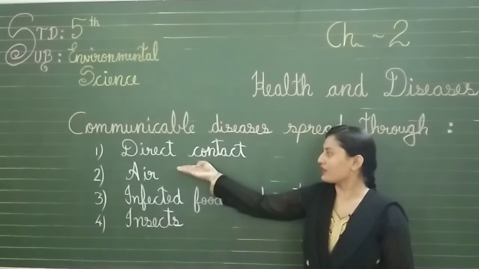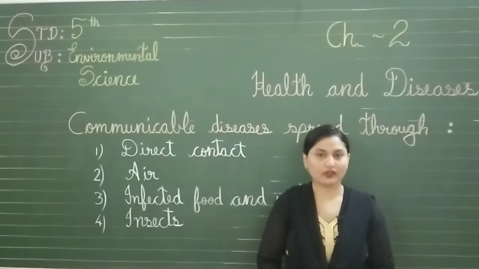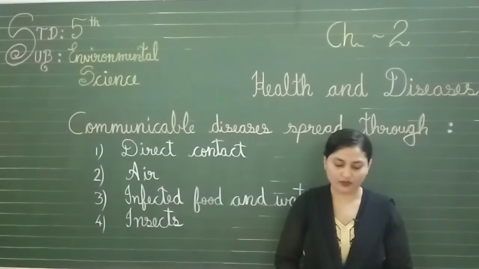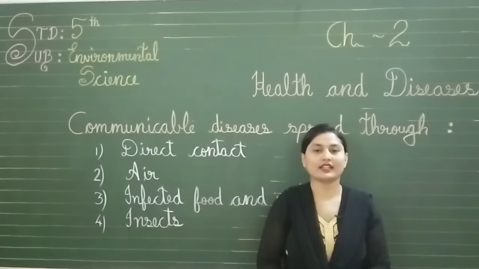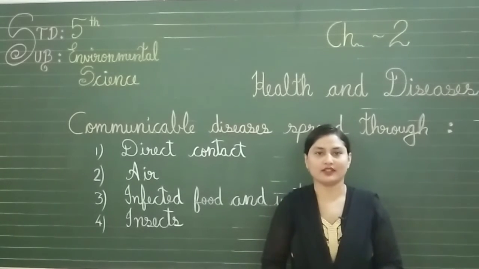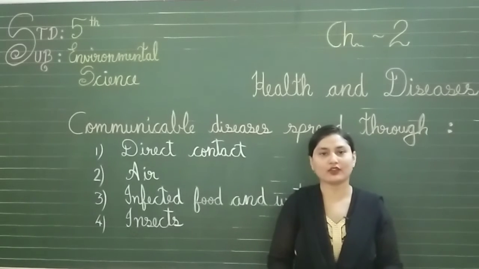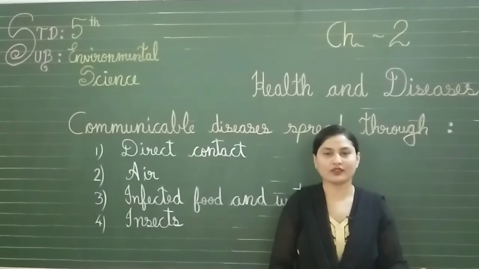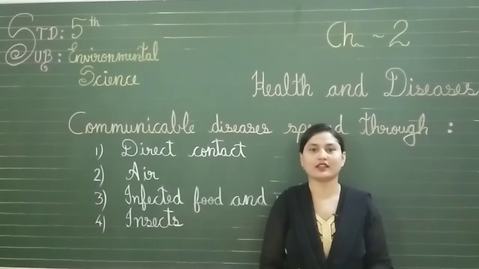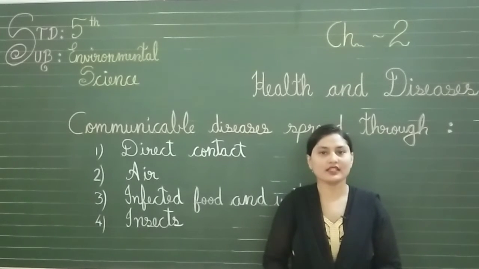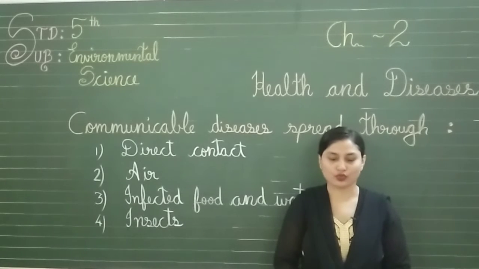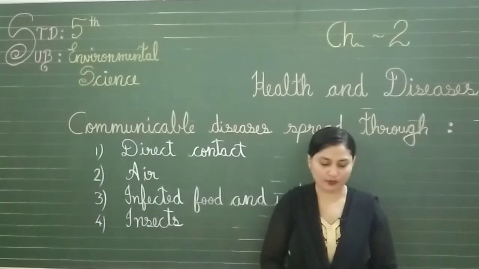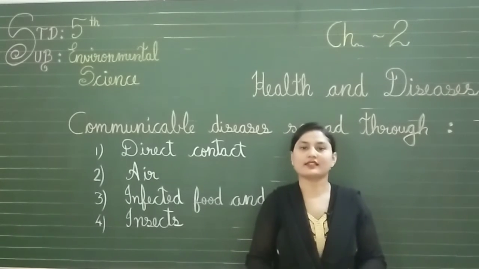Starting with the first one, direct contact. Common cold, chickenpox, measles, ringworm, whooping cough spread through direct contact. These are the communicable diseases which are spread through direct contact. Direct contact means they also spread by coming in contact with that person. If you use the things of the sick person or live with them, these diseases spread. They can spread through soap, towel, comb, clothes, bedding and utensils which have been used by a sick person, as these contain germs.